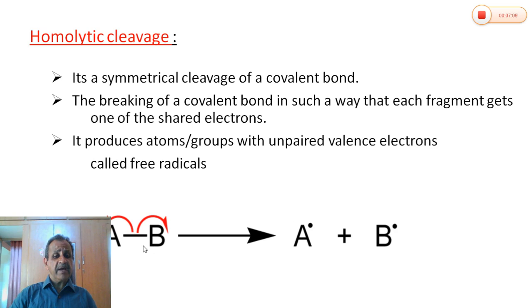Let us consider the molecule AB. Here, two electrons are present between A and B. When the bond is broken exactly in the center, one electron goes to A and one electron goes to B, and both A and B atoms take one electron each, so they are called free radicals.